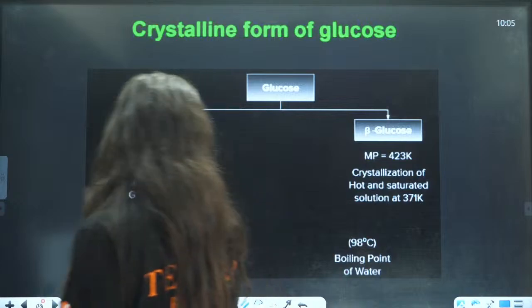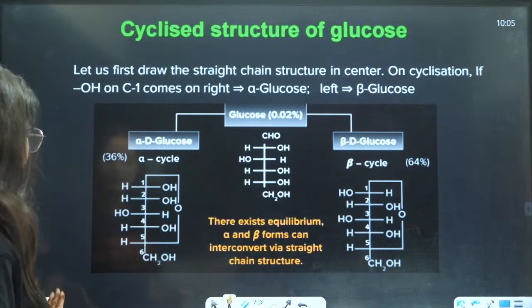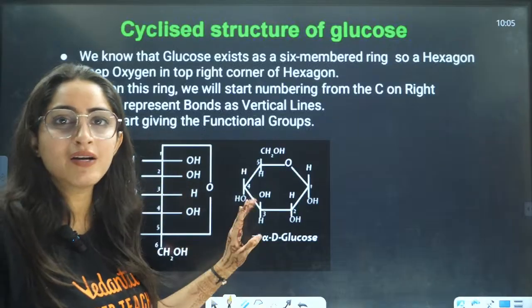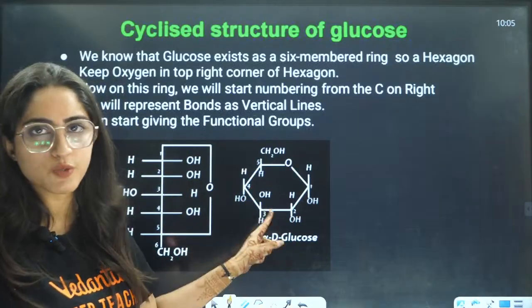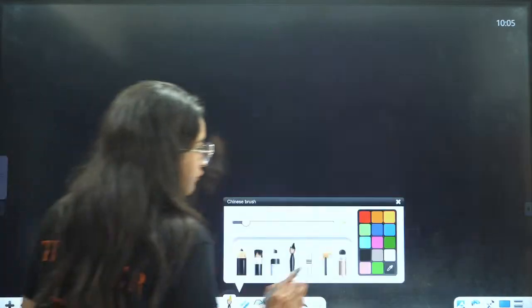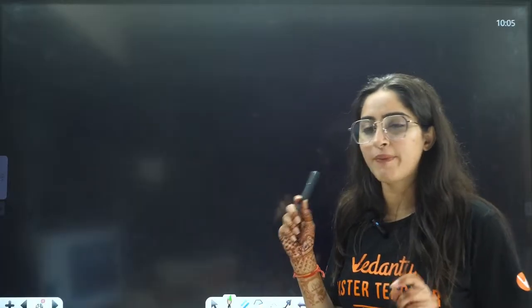Here, firstly, let us talk about the structure, then we will talk about alpha and beta. Basically, you will have a 6-membered ring. Firstly, I will draw the structure myself. Students, everybody, have your pen and your notebook. I want all of you to draw it along with me. It's no use if you are just seeing the PPTs and not drawing with your own hands.